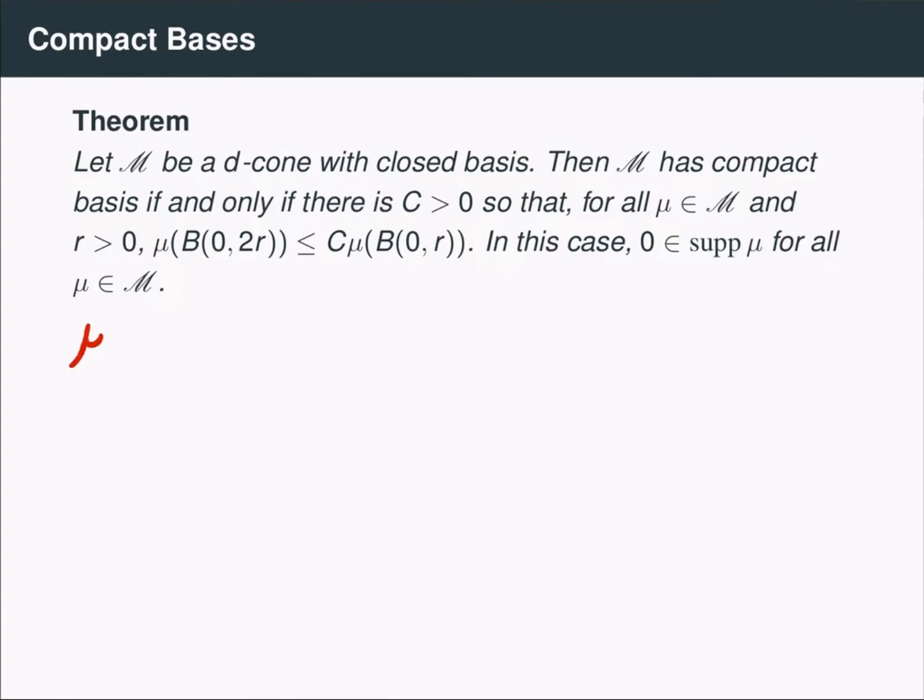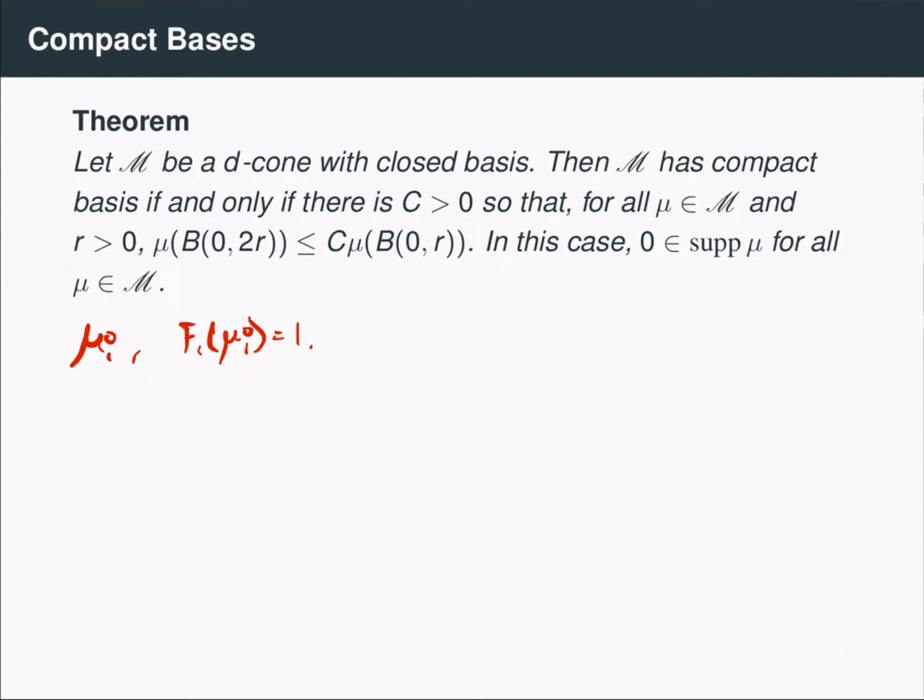So suppose that we have a sequence of measures mu_i inside the basis of vectors. So let's say we have a sequence mu_i so that F_1 of mu_i is equal to 1. And we'd like to see that this has a subsequence that converges weakly to some other basis element mu.